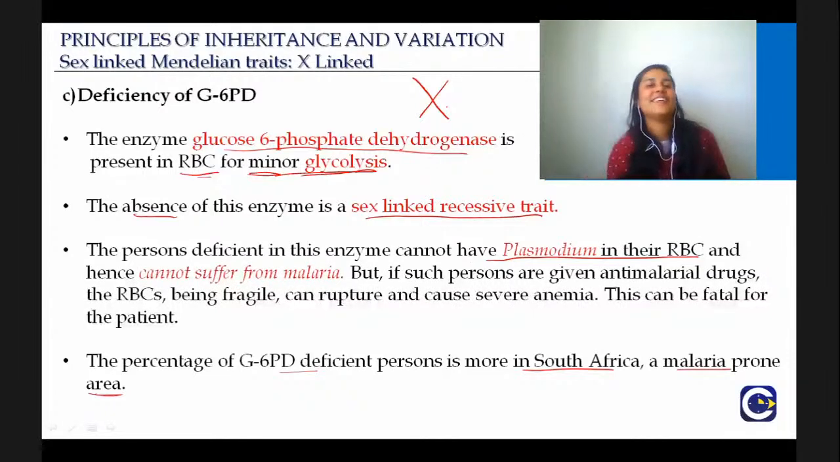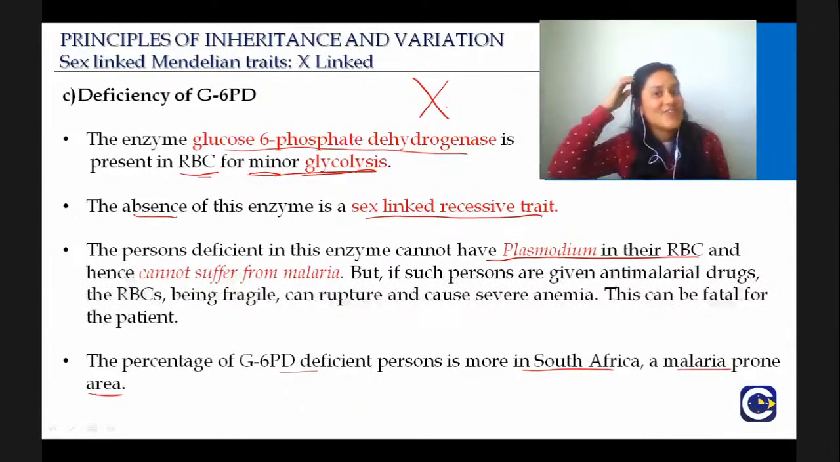You have to just read the heading. It is an X-linked disorder. The absence of this enzyme is a sex-linked recessive trait. How many sex chromosomes do we have? Just XX and XY, and it is an X-linked trait. So genes are present on the X chromosome.